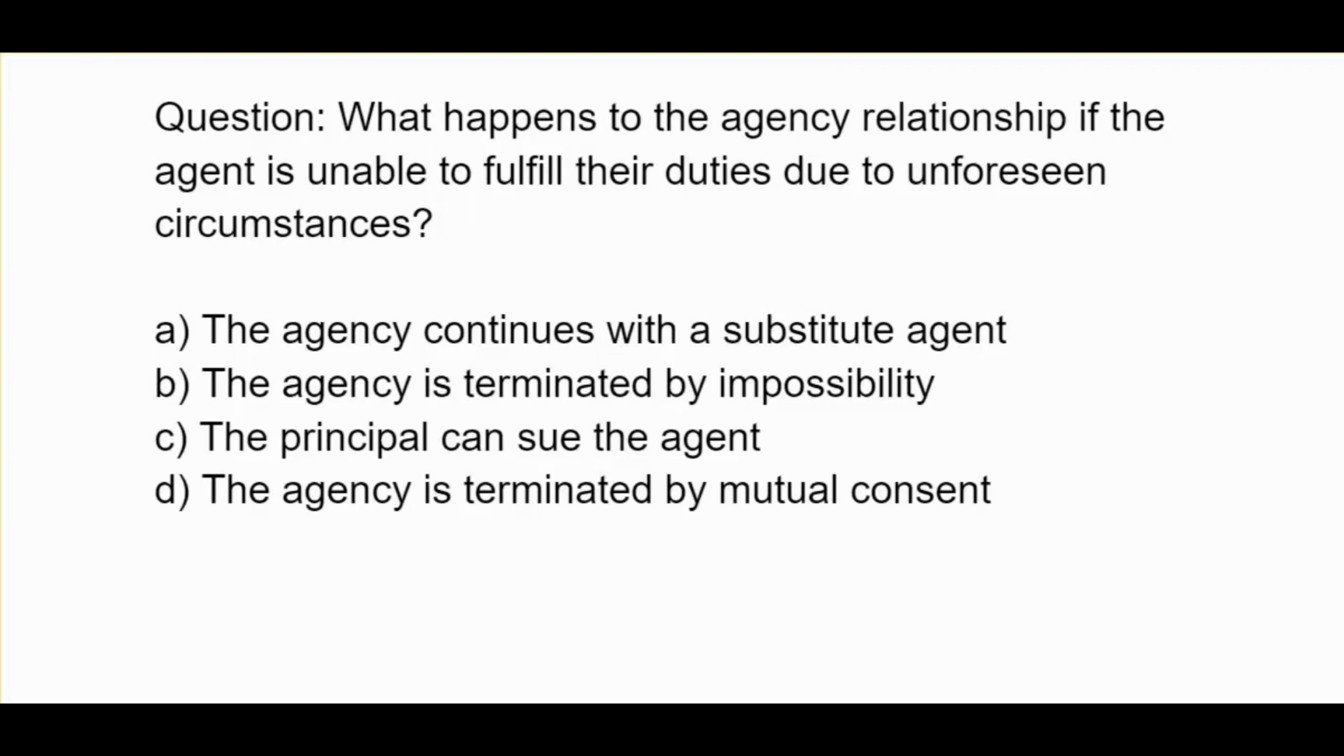What happens to the agency relationship if the agent is unable to fulfill their duties due to unforeseen circumstances? A, the agency continues with a substitute agent. B, the agency is terminated by impossibility. C, the principal can sue the agent. D, the agency is terminated by mutual consent.